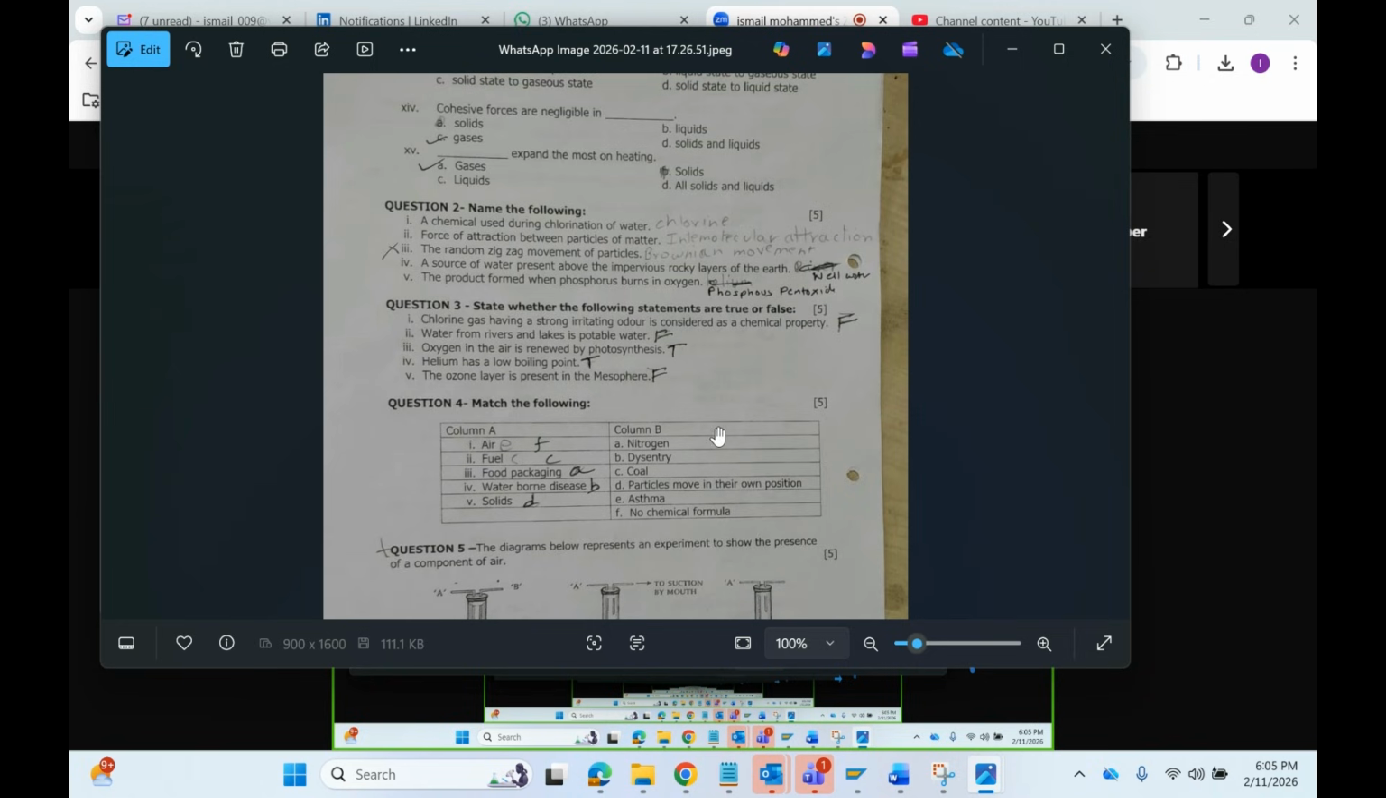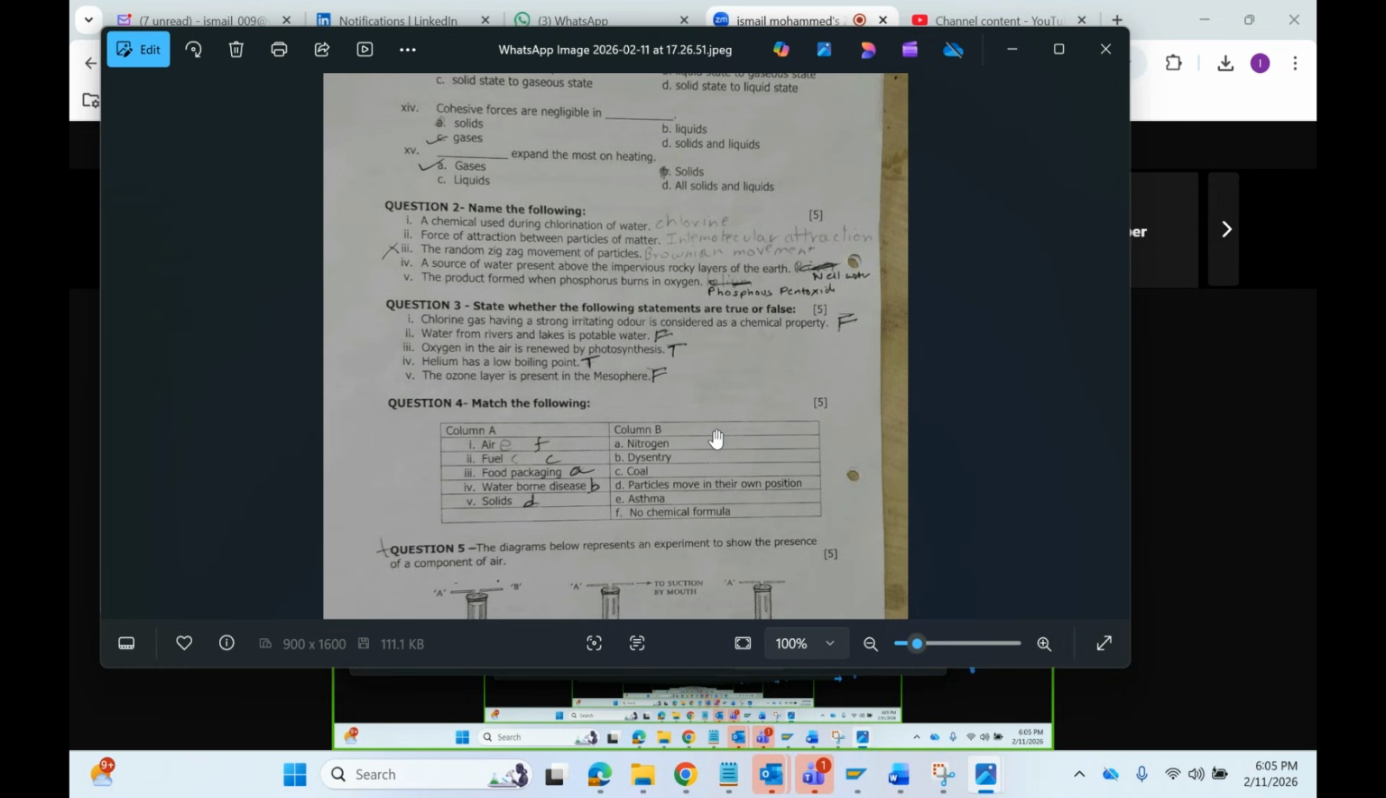A chemical used during chlorination of water. Chlorine, you have to say. Chlorine or bleaching powder, anyone you can tell. Next one is forces of attraction between particles of matter. That is called intermolecular attraction. Next one. You can omit the next one.